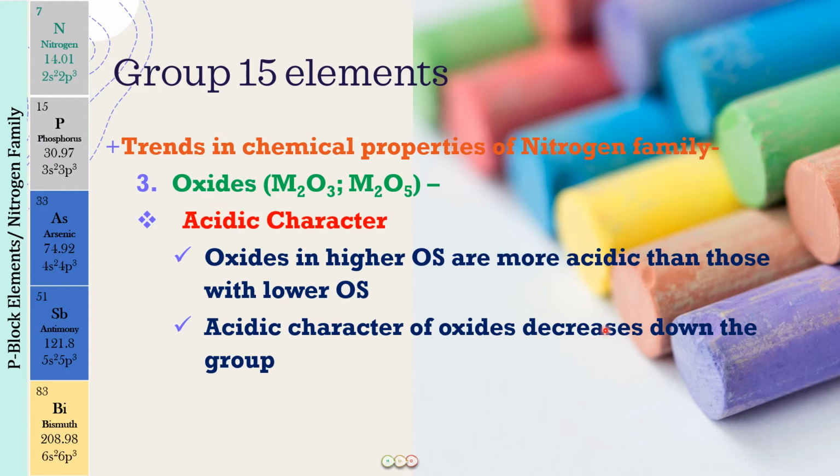And this is going to be in relation to the electronegativity also. As we go down the group, the electronegativity of the elements decreases. So we can also say that the acidic character of the oxide is going to decrease as the electronegativity is going to decrease. Okay, so just keep these 2 points in mind and then we are going to see the trend for the acidic character.